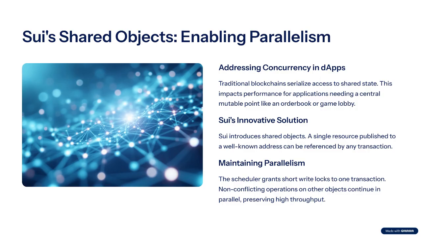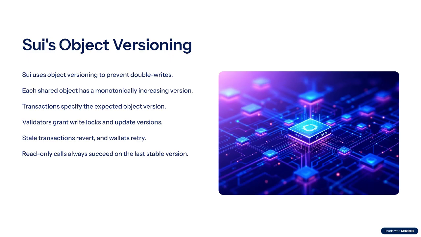Parallelism survives because the scheduler grants a short-lived write lock to exactly one transaction, while non-conflicting operations on other objects keep flowing. The price of open access is coordination. To prevent double writes, a shared object embeds a monotonically increasing version. Your payload says, I plan to update Marketplace v17. Validators grant a write lock, execute, bump the version to 18, and commit.